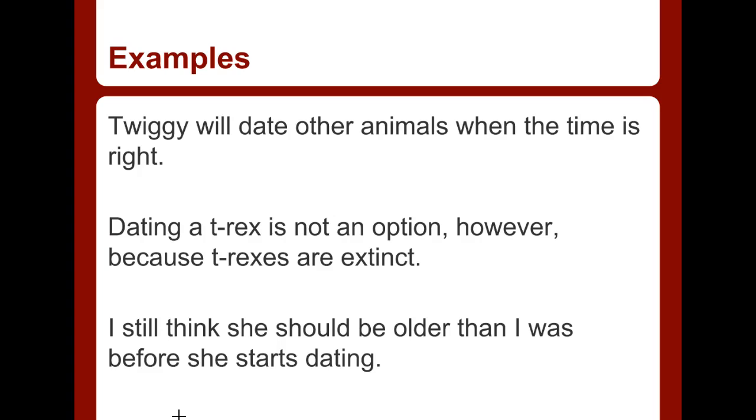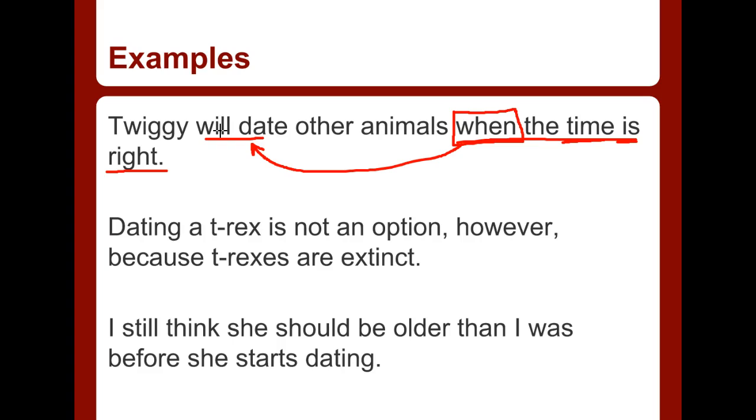The first sentence reads like this. Twiggy will date other animals when the time is right. If we look at our list of words and we look at the sentence, we see that the word when is a word that starts an adverb clause. Here is my subject. Here is my verb. The entire adverb clause is when the time is right. And it is telling us when she is going to be dating, or will date in this instance. Will date is a verb. Makes sense. This is an adverb. Tells us when she's going to be dating. Adverb clause.